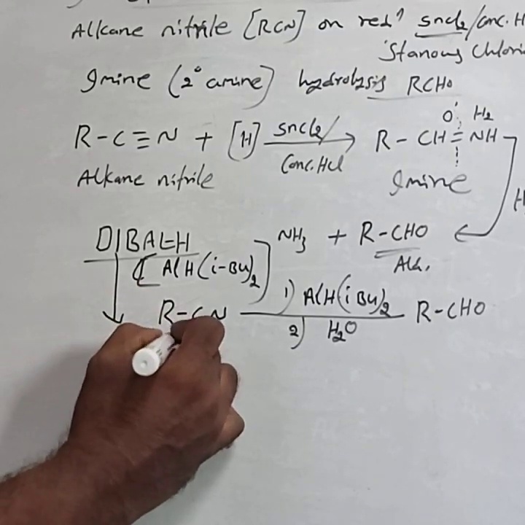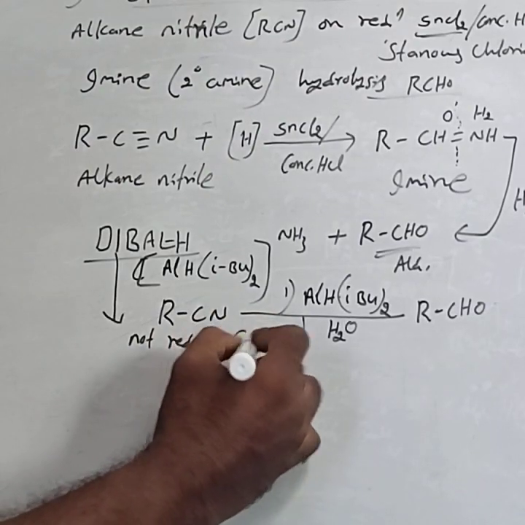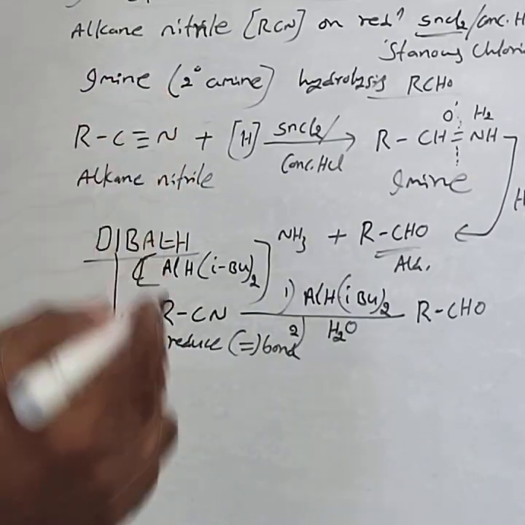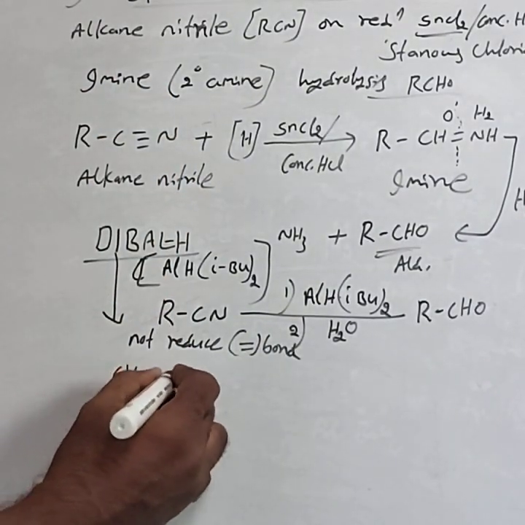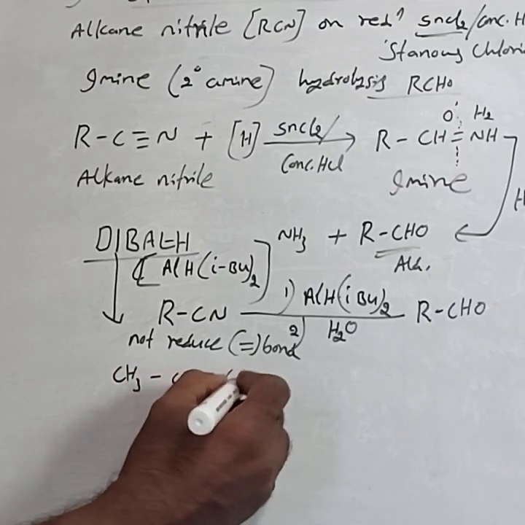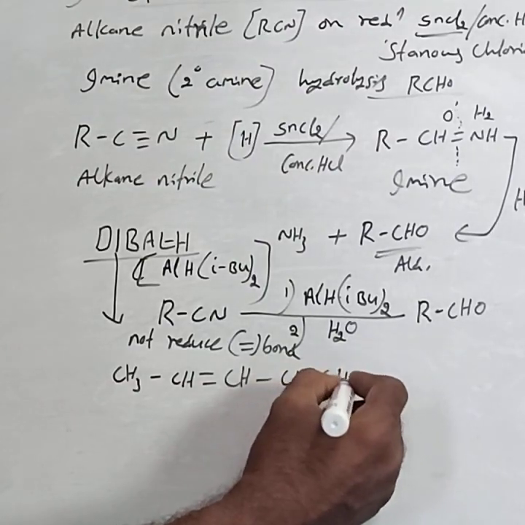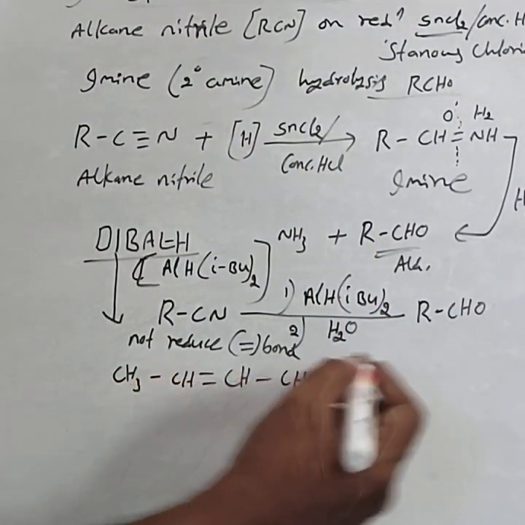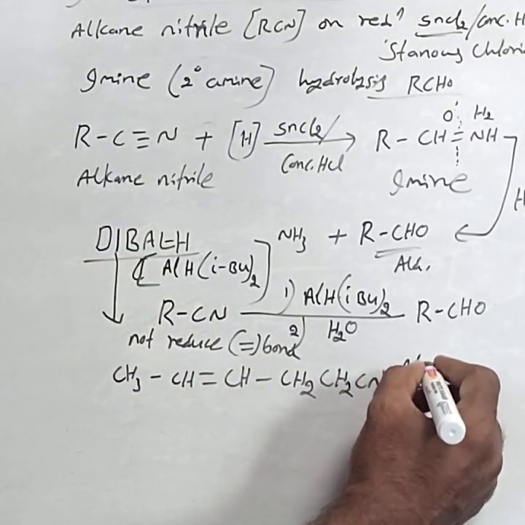DIBAL-H does not reduce, that is, does not alter, a carbon-carbon double bond. If any carbon-carbon double bond is present, DIBAL-H does not reduce it. For example, take the compound CH3CH=CHCH2CH2CN. This contains a double bond.